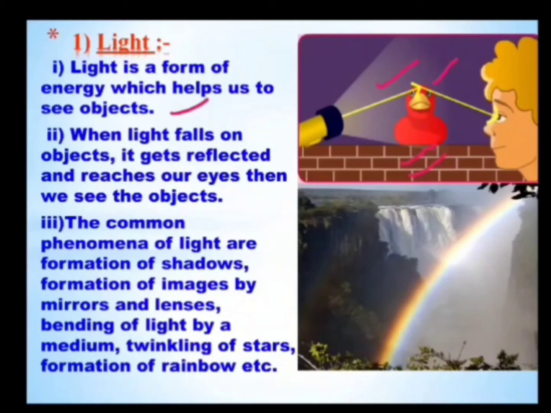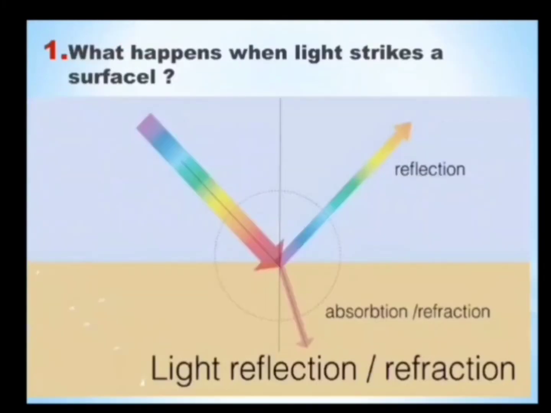So depending upon the properties of light, various phenomena take place in our surroundings, such as formation of shadows, formation of images, mirrors, lenses, bending of light by a medium, twinkling of stars, formation of rainbows, etc. So we are going to discuss all these phenomena one by one. What happens when light strikes a surface?